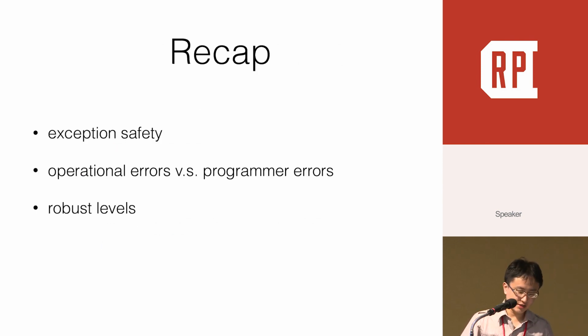Okay, let's recap what we learned. We learned how to decide whether a method is exception safe or not. We learned there are operational errors and programmer errors. We learned robust levels, and we can improve our exception handling incrementally.